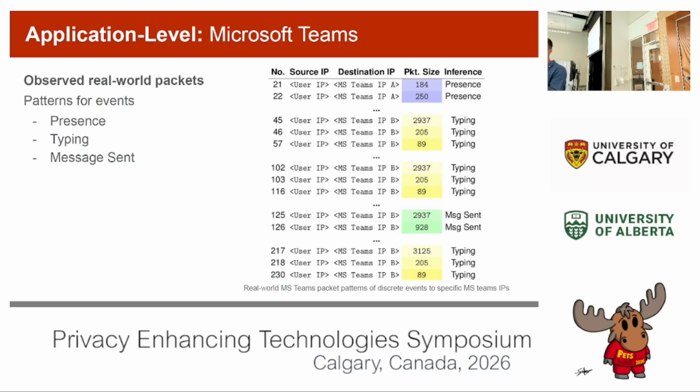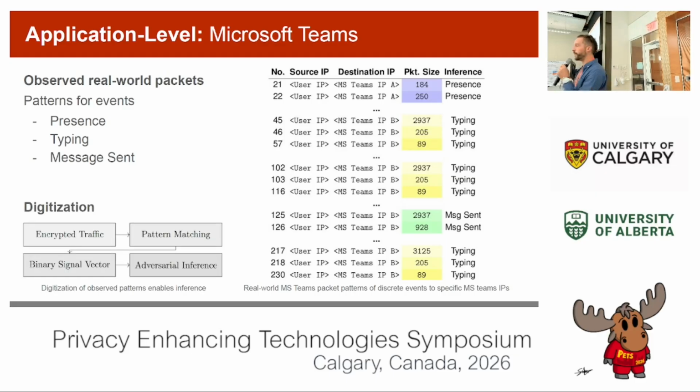So there it's 2937, followed by the fixed bytes 205 and 89. You can see if you took a quick break and started typing again, you'd see the same sequence. Once the user has actually sent the message, you see that same message ID again, 2937, followed by some number of bytes, that is the message sent indicator. If the user were to start typing again, that context changes.